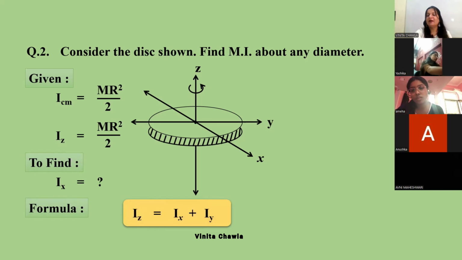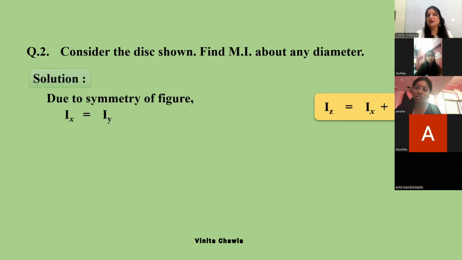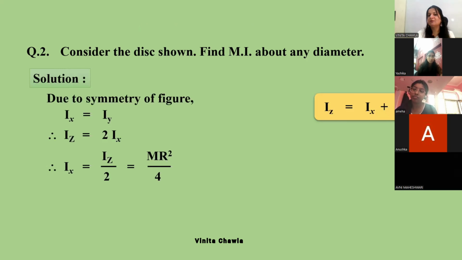So we can write Iz as Ix plus Iy. Due to the symmetry of the figure, both are equal, so we can write either 2Ix or 2Iy. It's a choice. So we can write Ix as Iz by 2, and the answer is MR square by 4. So the moment of inertia about the diameter of the disk is MR square by 4.